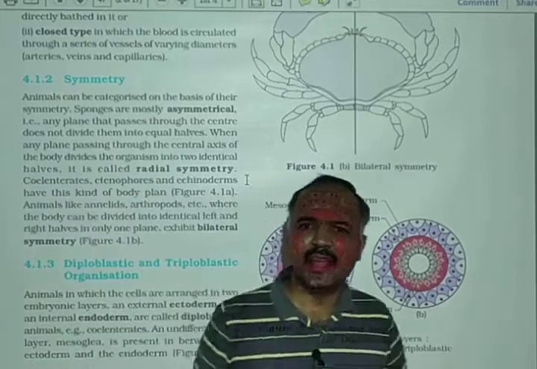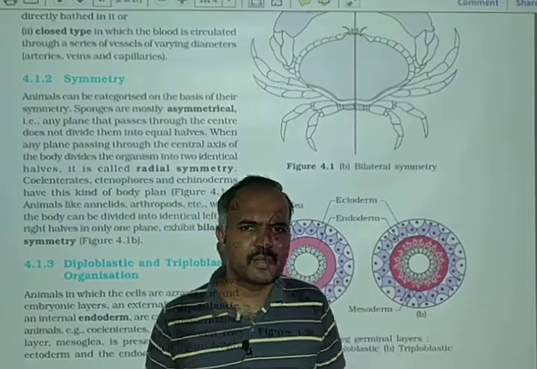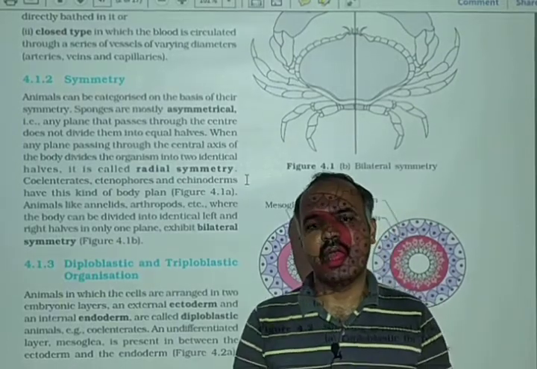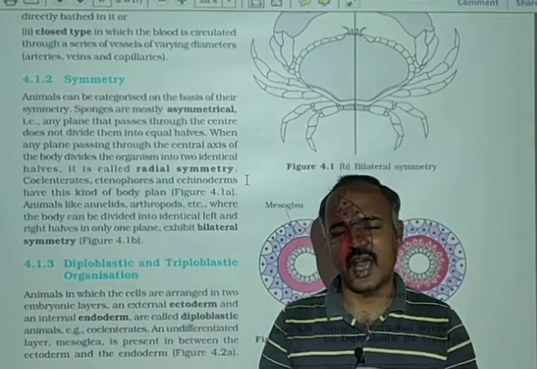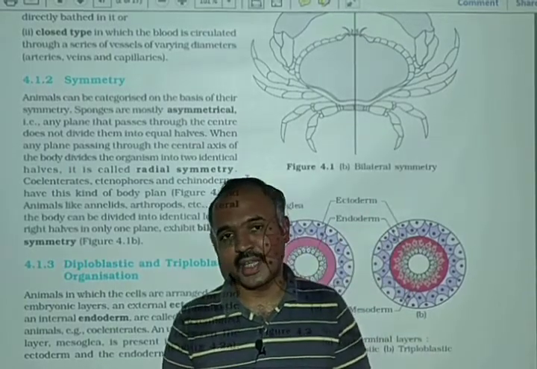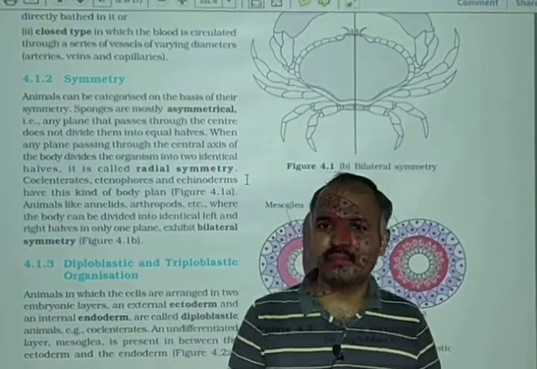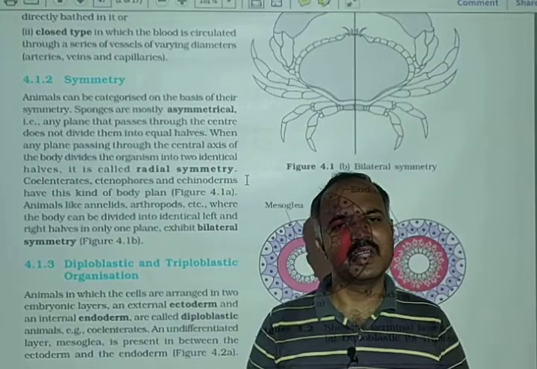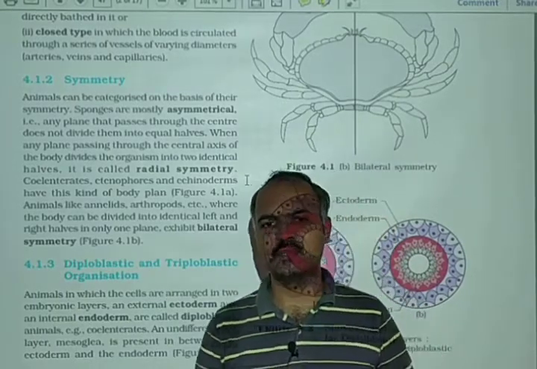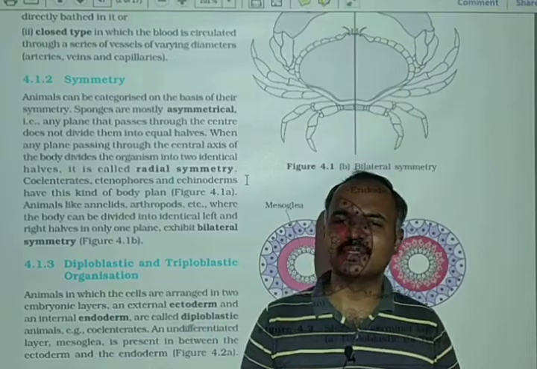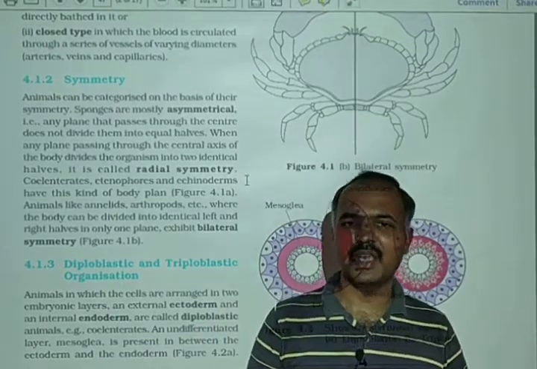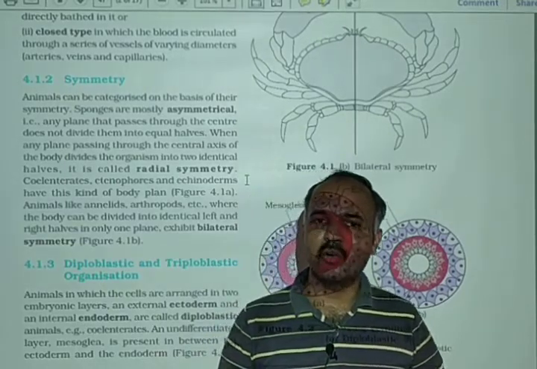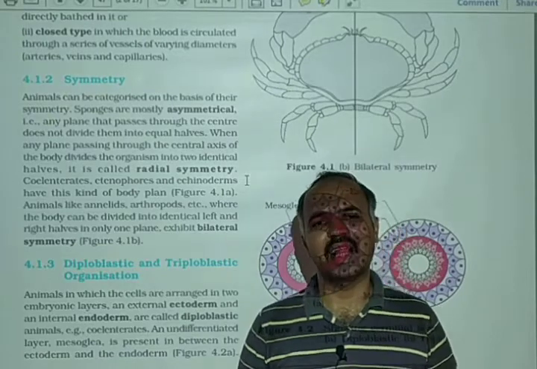Hello students, in the last video we talked about the bases of classification, and we said that there are 6 bases of classification: cellular body organization, symmetry, number of germ layers, coelom, nature of coelom, segmentation and notochord. Whether notochord is present or not, whether segmentation is present or not, which kind of coelom is there in the animal, which kind of symmetry is there, which level of body organization is there, how many germ layers are there. On that basis we classify animals.